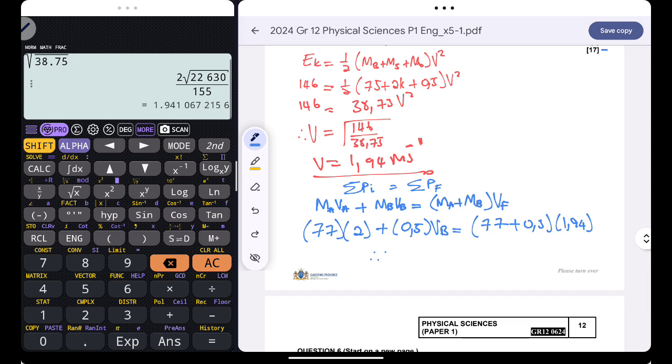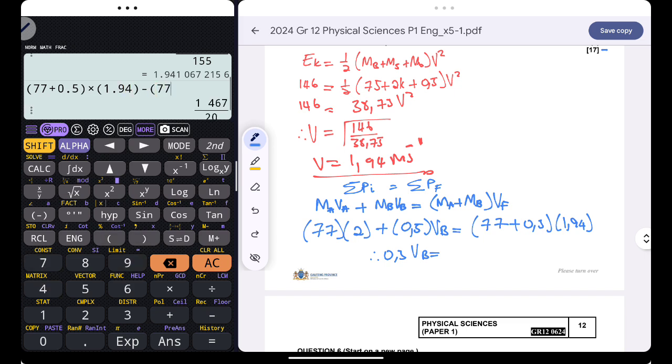So therefore 0.5 multiplied by VB is just equal to (77 plus 0.5) multiplied by 1.94 minus 77 times 2. This will simply give me an answer of negative 3.65 meters per second.